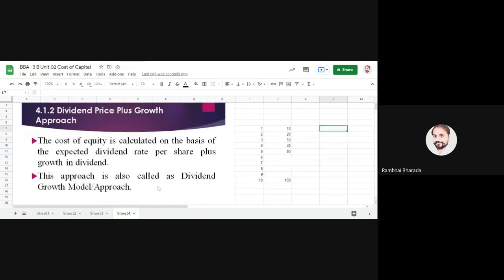And that's why this is also known as the dividend growth model or approach. Please write down this title, a second name of this method: dividend growth model, dividend growth approach. Now coming to the formula. The formula is very simple.